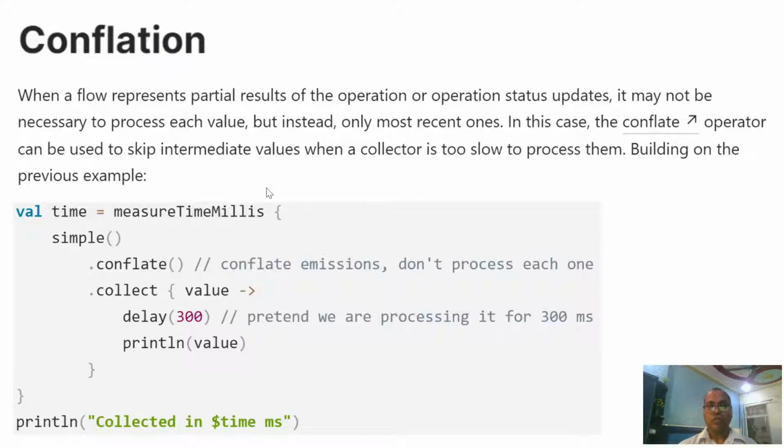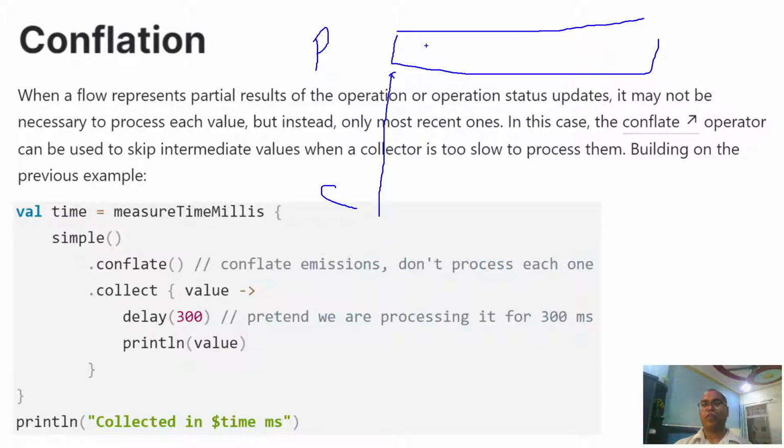Whenever we are talking about buffering, let's see your data producer here and your data consumer here. Whenever you have a request here, they start a different coroutine and send value 1, value 2, value 3.